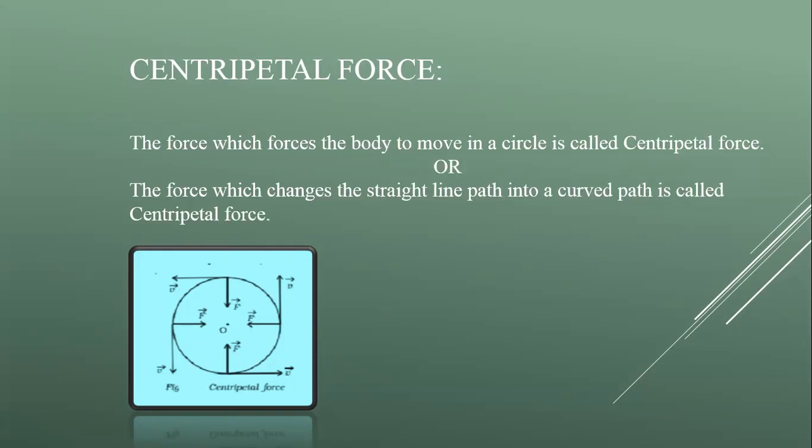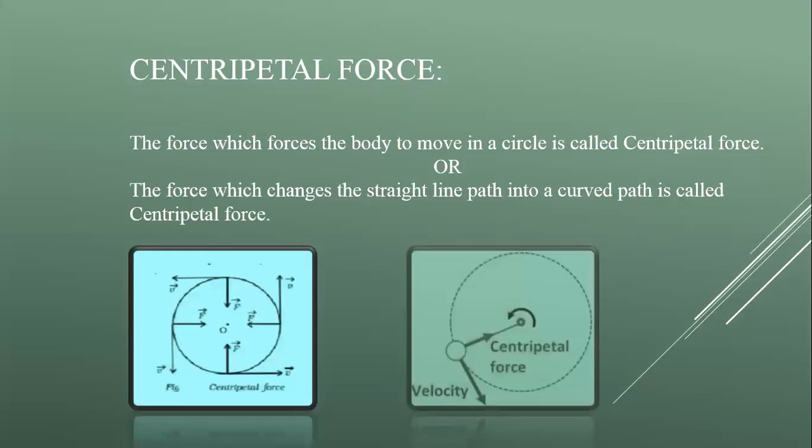For example, if you tie a stone to the end of a string and whirl it, you have to apply force towards the center of the circle. If you loosen it even for a moment or the string breaks, the stone attached to the string will not stay in the circular path even for a moment; it will shoot off along the tangent. That's why this force is required to keep the object in the circular path, which is called centripetal force, and the direction of centripetal force is always towards the center of the circle.